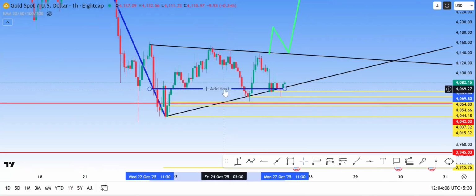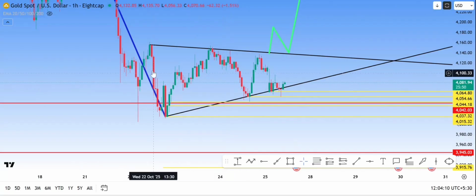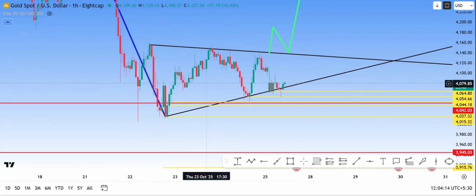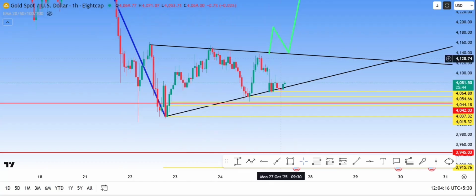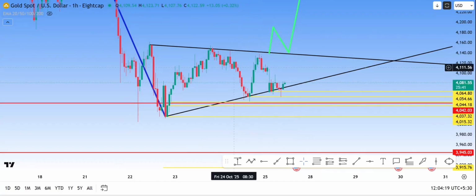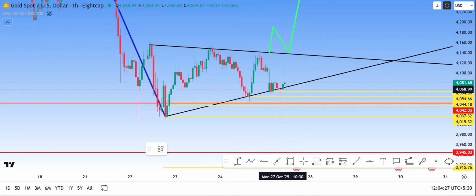Okay, so when we look at the 1-hour chart, gold is making a triangle or a bearish pennant. We can say either, depending upon different people's views. Overall it's a triangle and it is forming a range over here. So even on a 1-hour chart, if you are getting a strong rejection from here, there is a possible chance for gold to make this move.